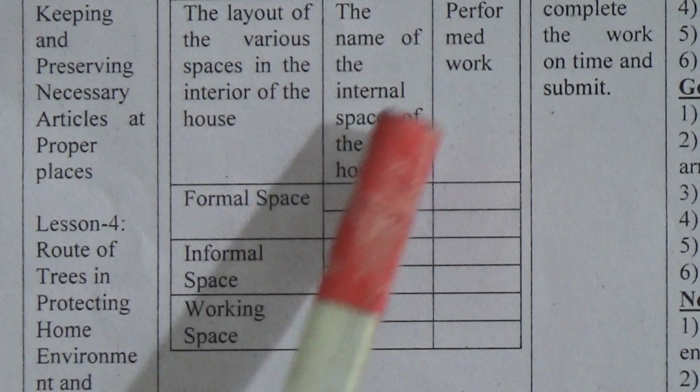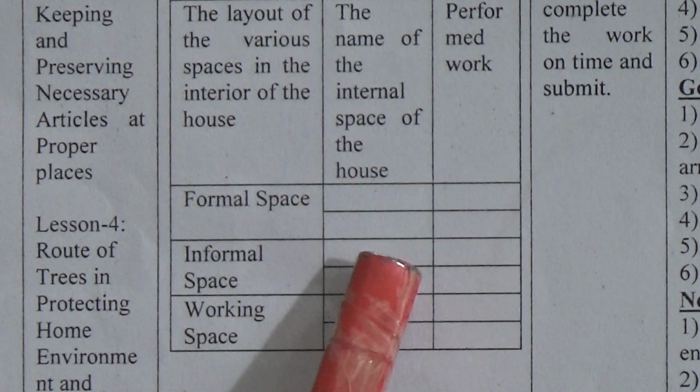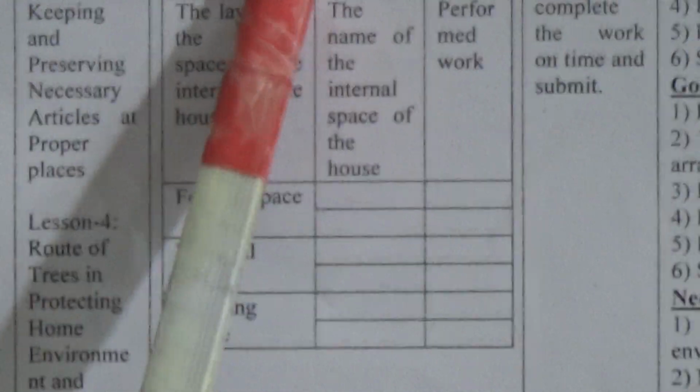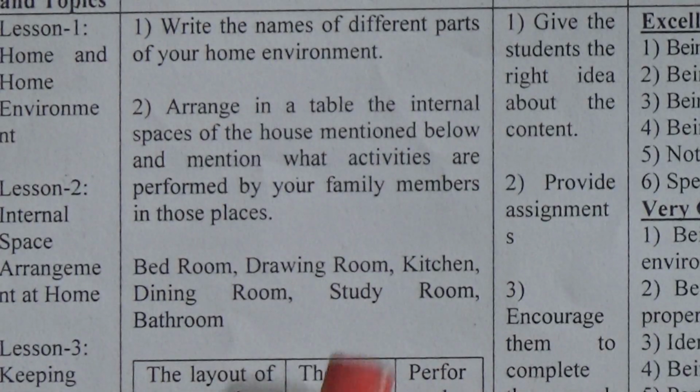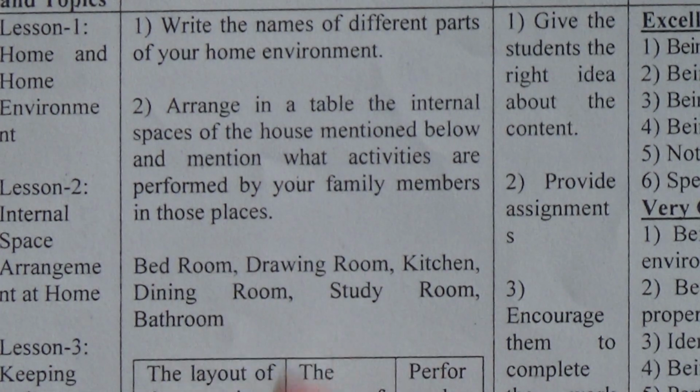The name of the internal space of the house. So here you have to write bedroom, drawing room, kitchen, dining room, study room and bathroom. Here are given 6 rooms, and you have to identify what places are included in formal spaces, what places are informal space and what places are working space. And here is given another column. You have to write what activities are performed by your family members in those places.